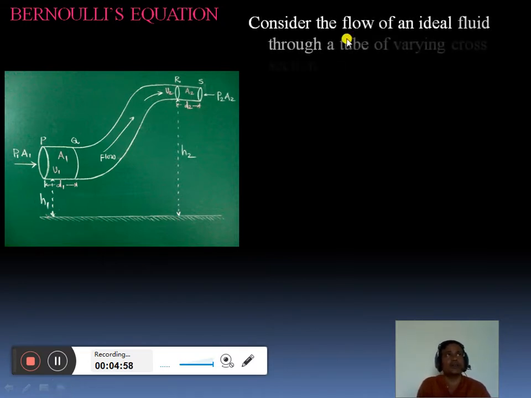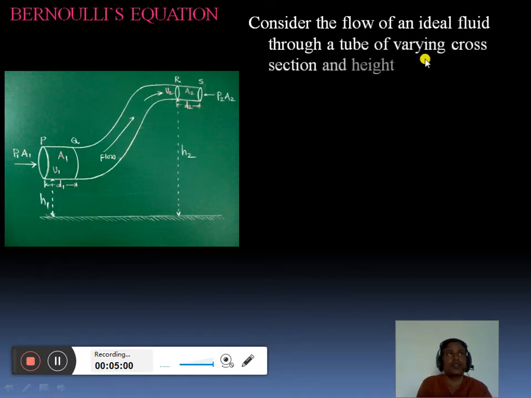Consider the flow of an ideal fluid through a tube of varying cross section and height.